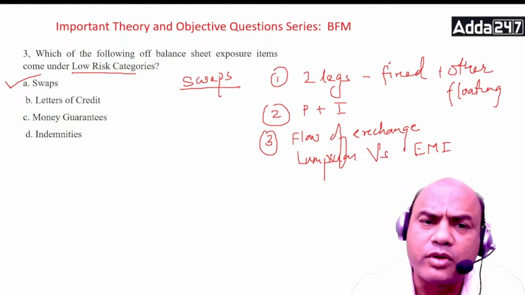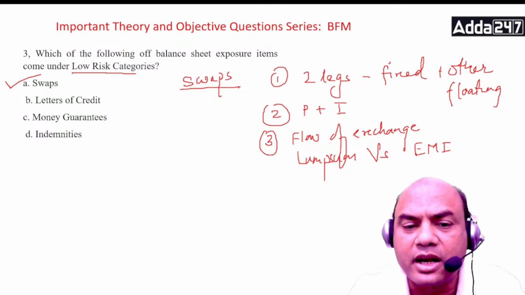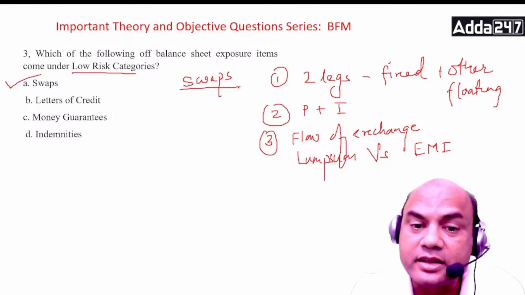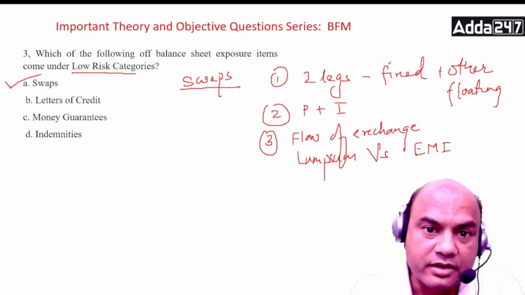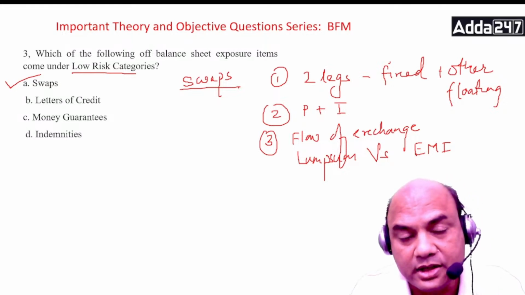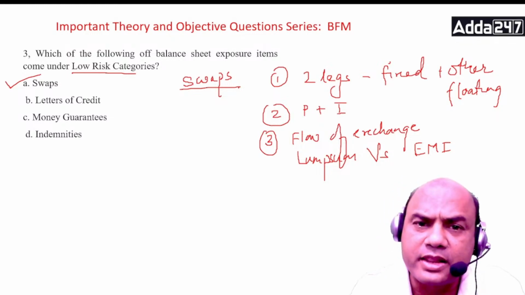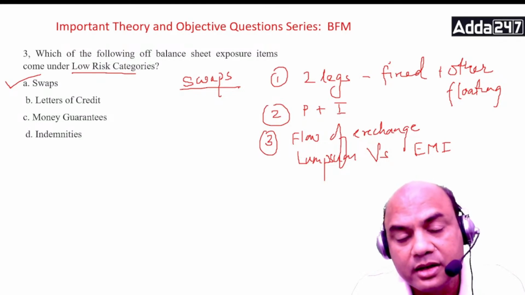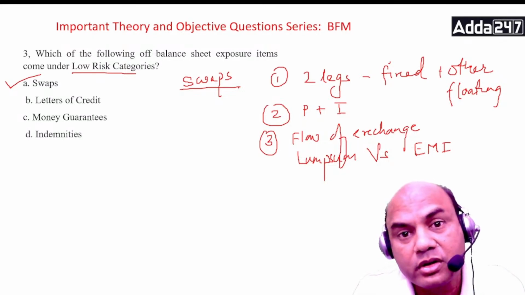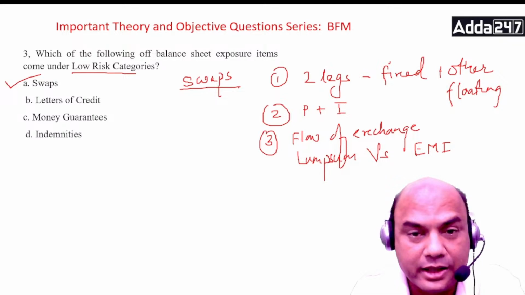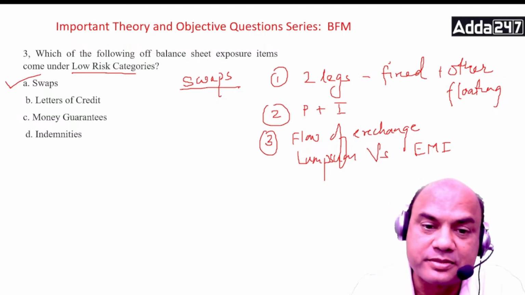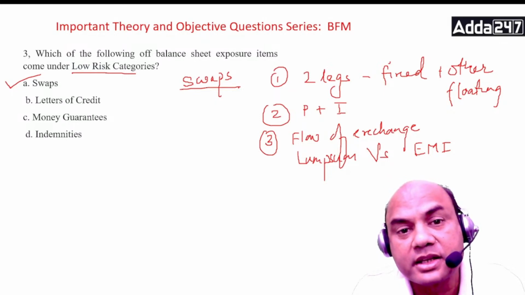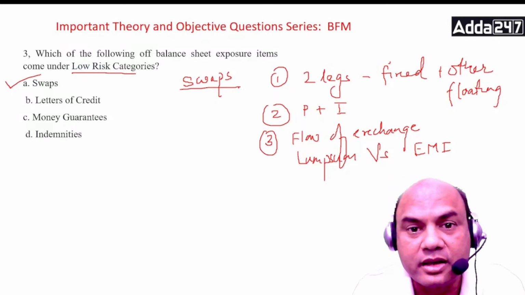Now what about LCs, money guarantees and indemnities? Those are high risk, because there is a chance of credit default in all three. Swaps have very little credit default because both legs fall under the rules of the international swap agreements, where we first take the credit risk into our calculations.